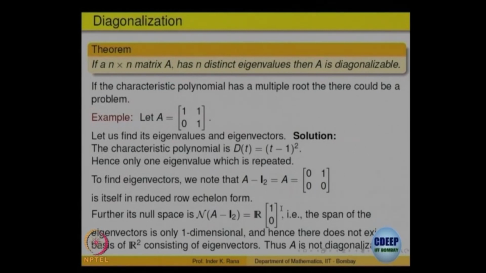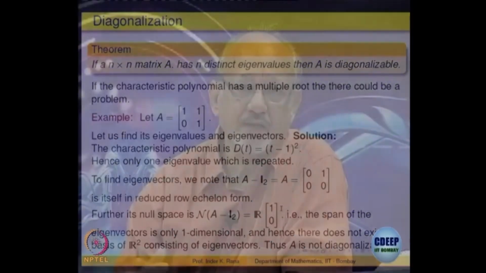This matrix is not diagonalizable, because there is only one eigenvalue, and for that eigenvalue lambda equal to 1, I can find only one linearly independent eigenvector, because the solution space has dimension 1. So it depends on, for a repeated root, whether I can find that many linearly independent eigenvectors for it or not. Essentially it boils down to that.